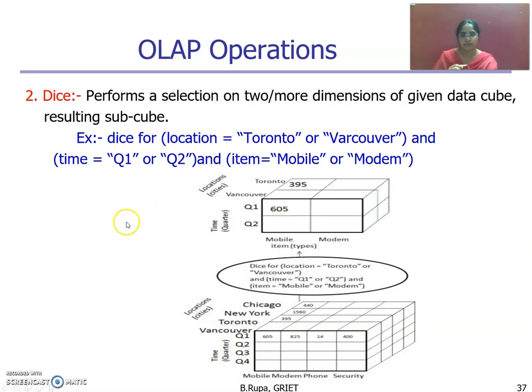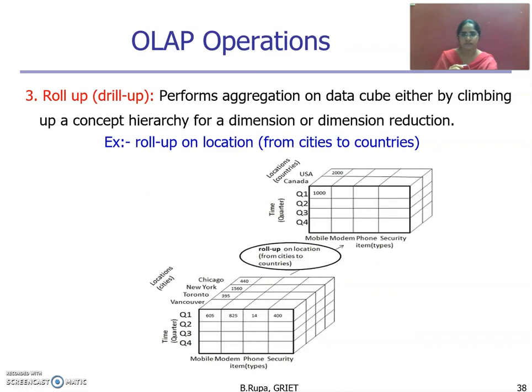Okay. Then the next operation is the roll-up operation. By using this roll-up operation, it will perform an aggregation on a data cube either by climbing up a concept hierarchy, moving into a higher level. Because of this, obviously dimensions are reduced. Okay, observe this one. This is a data cube, and you can write a query as roll-up on location from cities to countries.